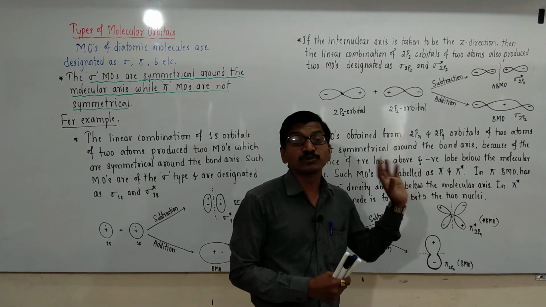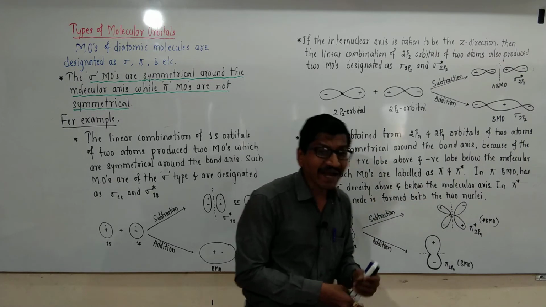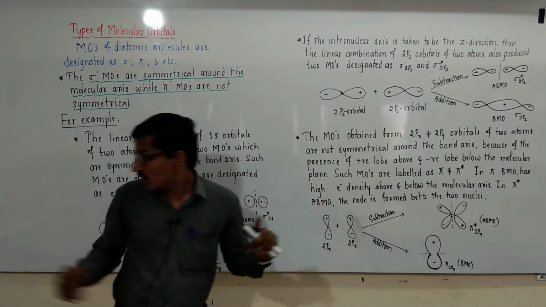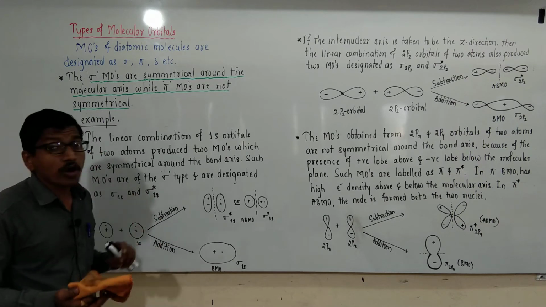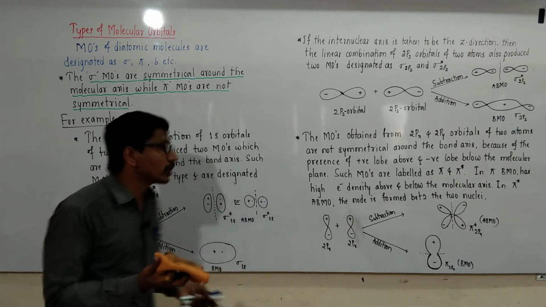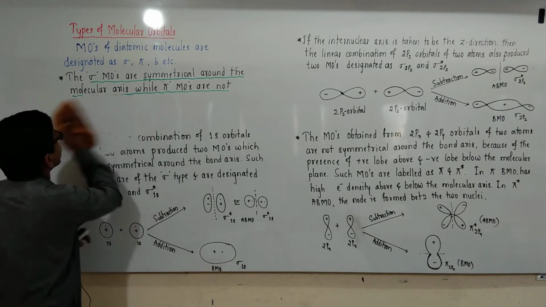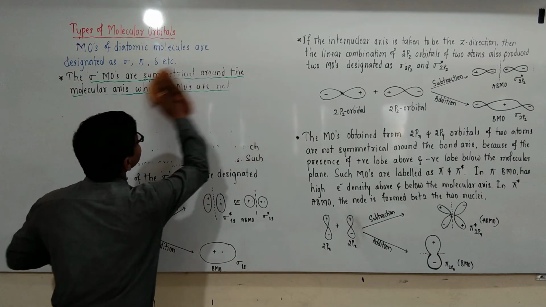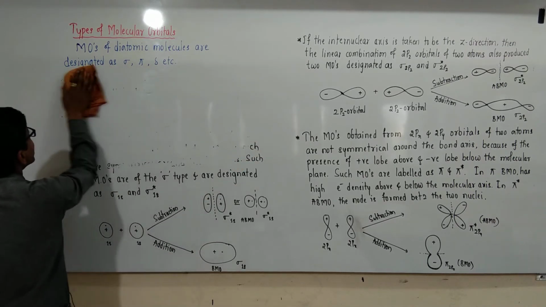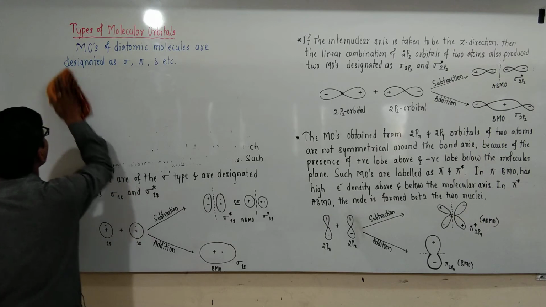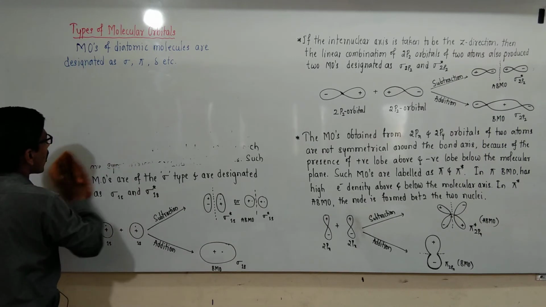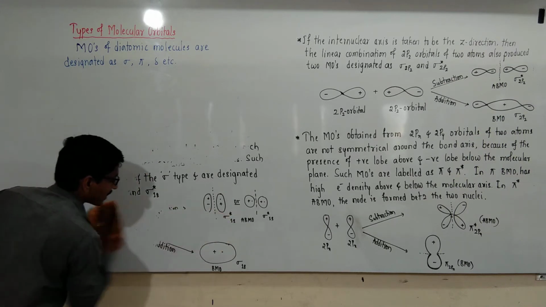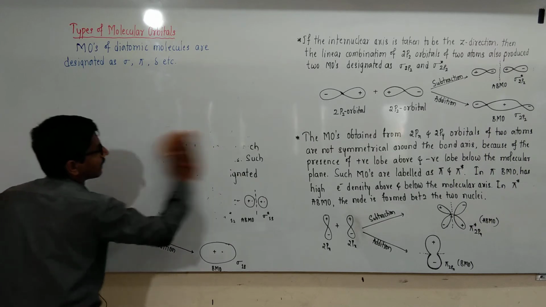These are the types of molecular orbitals: sigma molecular orbitals are symmetrical and pi molecular orbitals are unsymmetrical. Based on this, two atomic orbitals are combined to form two molecular orbitals, and these are represented in the table.